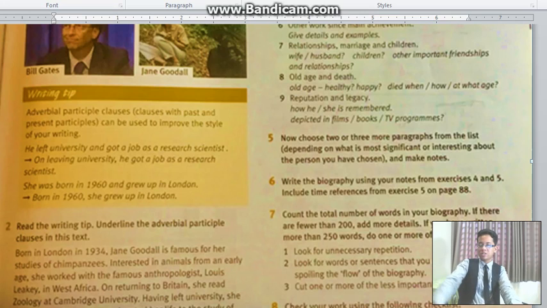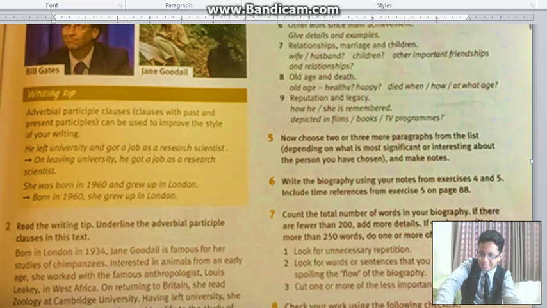All we need to do is to form that into adverbial clauses by putting the word on at the beginning of the sentence, then the verb-ing of the first verb in the sentence. Okay, the first verb in the sentence. So: on leaving university, then he got a job as a research scientist.